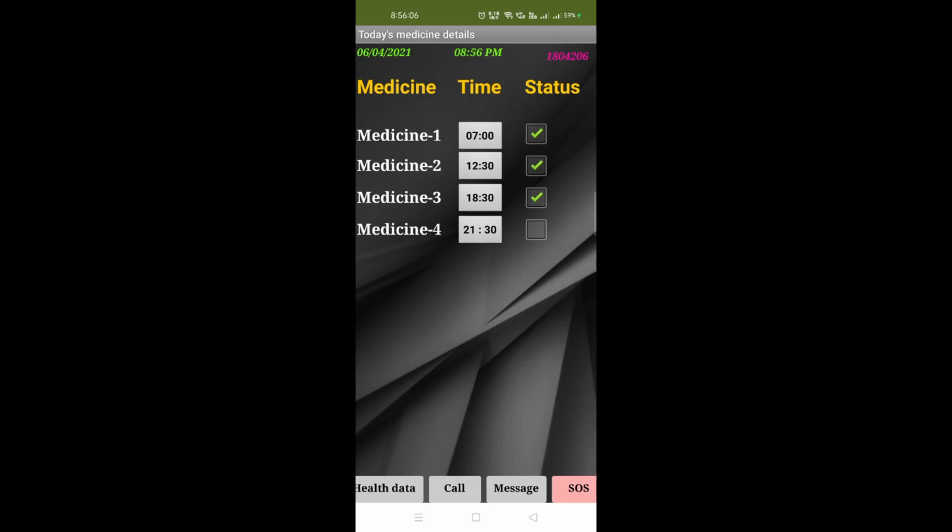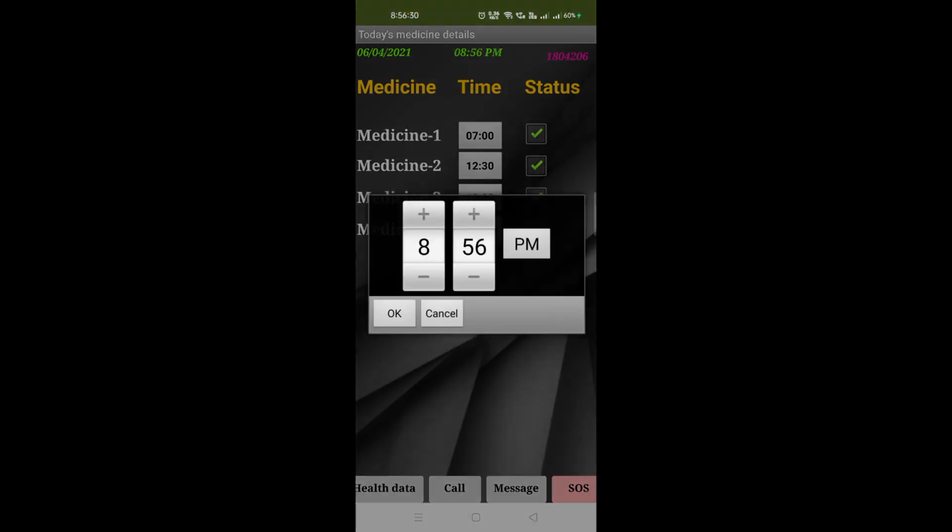Now let's come to the app part, which shows the medicine intake status of the patient for that day. At the app UI, in the first line it shows today's date and the current time. Here are 4 medicines which the user has to take at 4 different times of the day. Like the first one is for the morning time, second one is for the noon, third one for the evening, and the last one is for the night time.